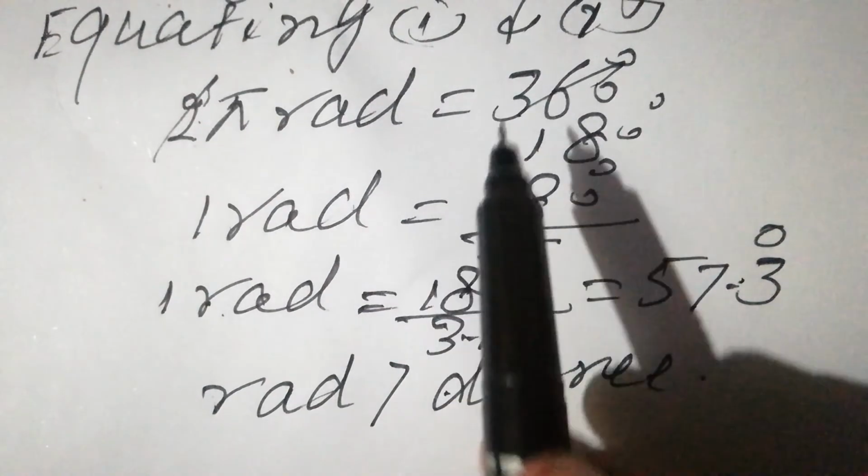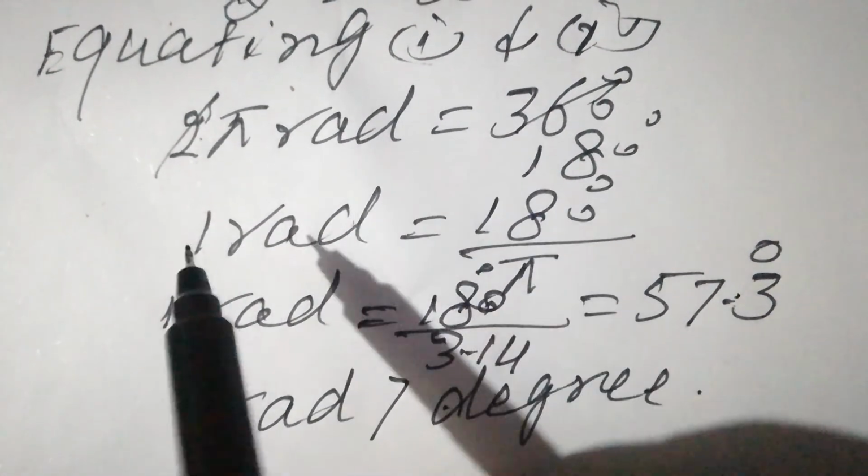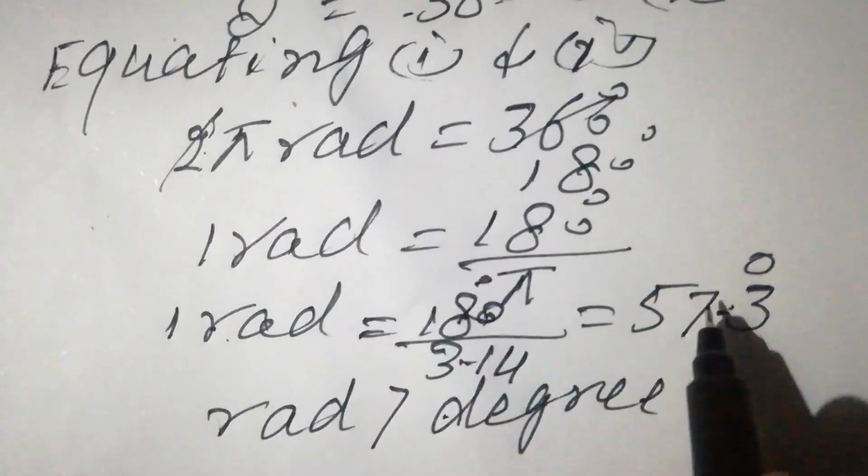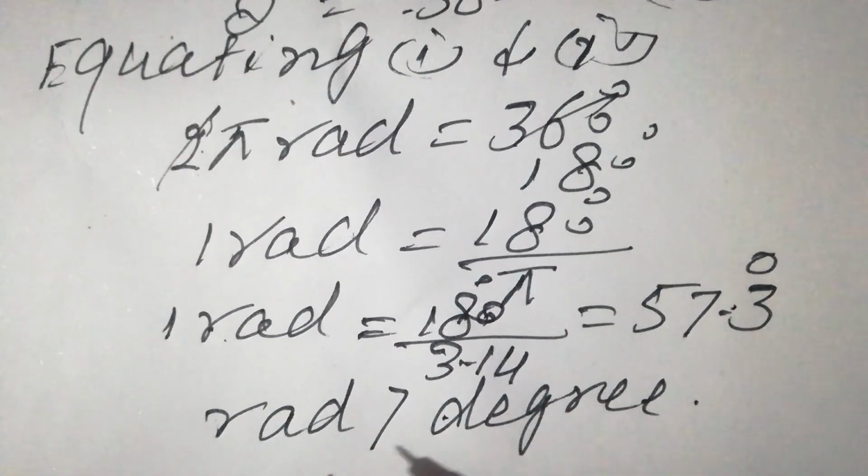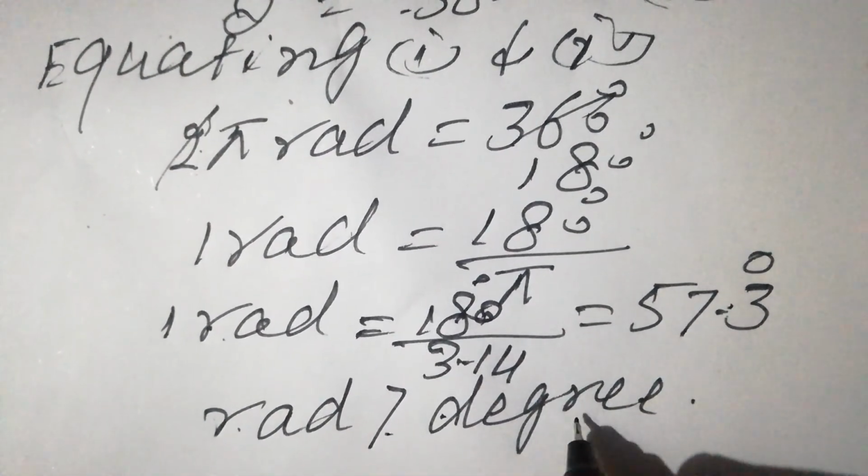So that's a very important relation we have already discussed. 1 radian is equal to 57.3 degree, or radian is greater than degree.